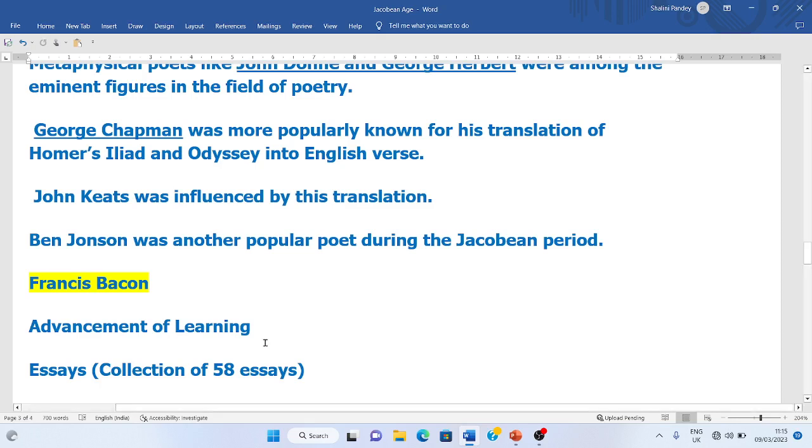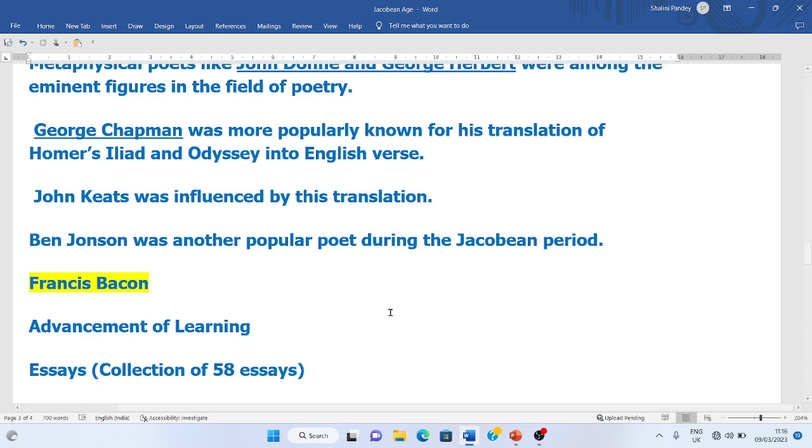Now we will talk about the essays of the Jacobean age. One very famous name in this regard was Francis Bacon. Francis Bacon belonged to both ages: he belonged to the Elizabethan age and also to the Jacobean age. He is regarded as the father of modern essays, and he did some great work in the field of essay writing. He is a very great figure in this regard.